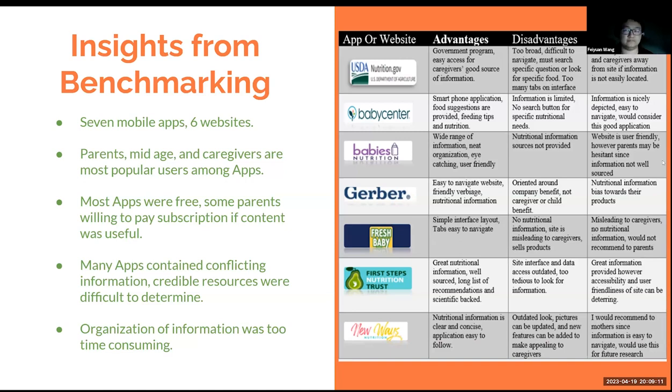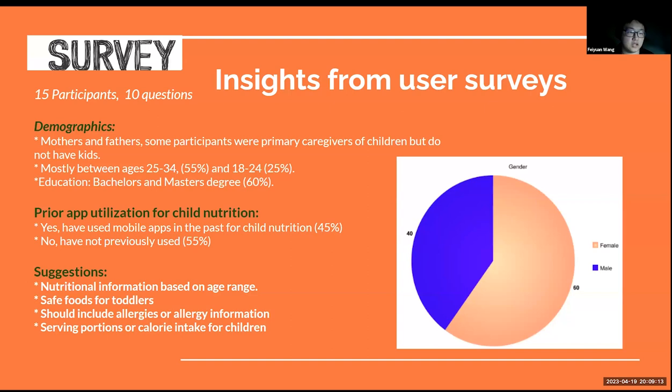Additionally, we conducted a survey with 15 participants who are parents or primary caregivers of children. The age distribution was mainly between 25 to 34 years old, accounting for 55%, followed by 18 years old to 24 years old, making up 25%.